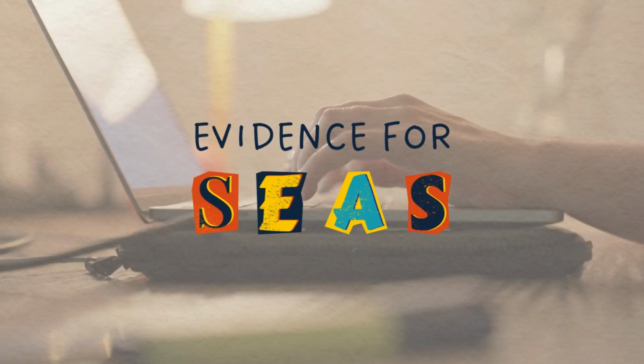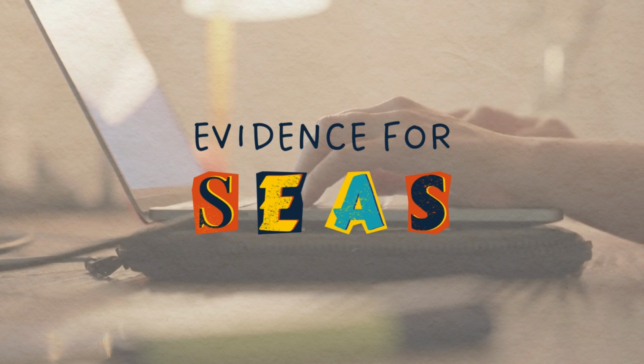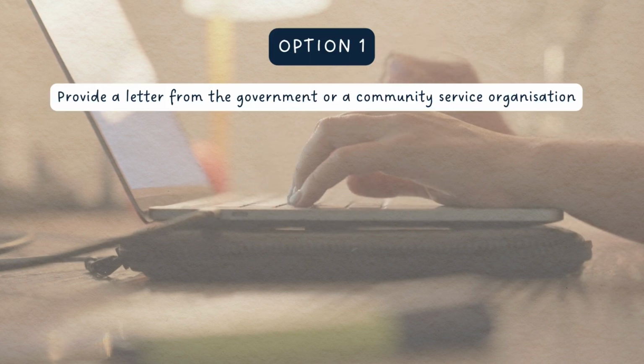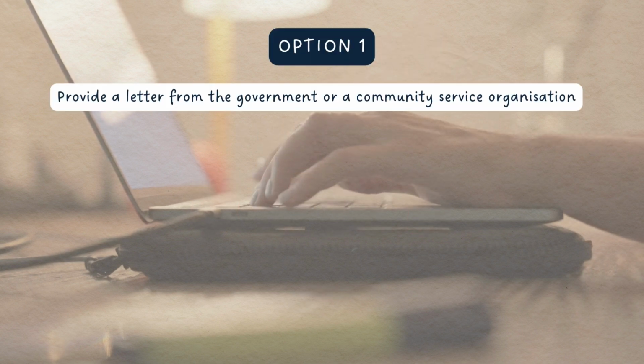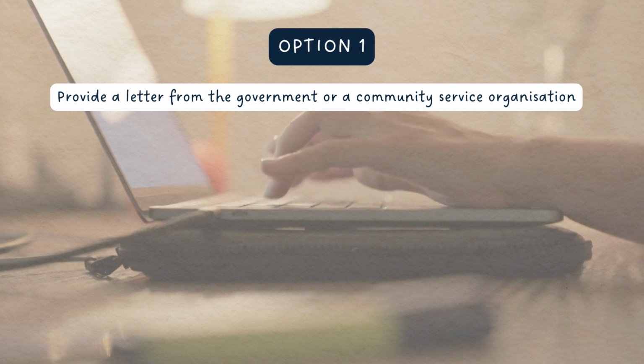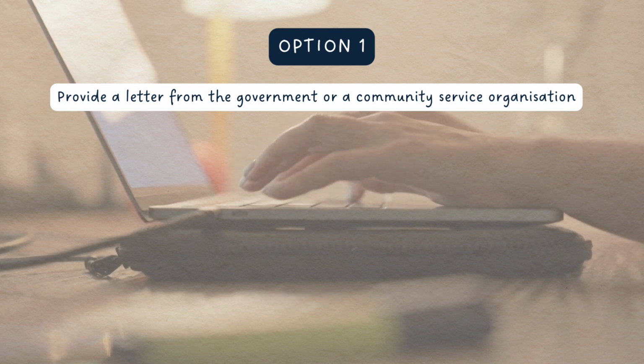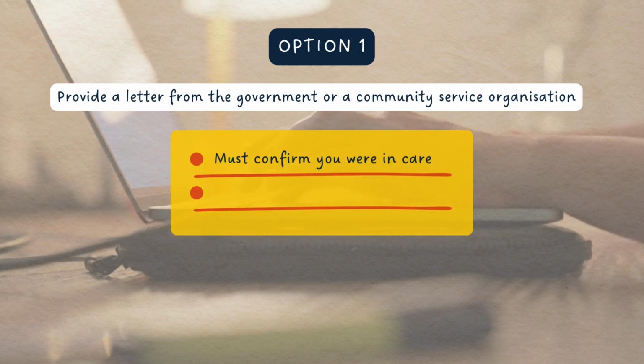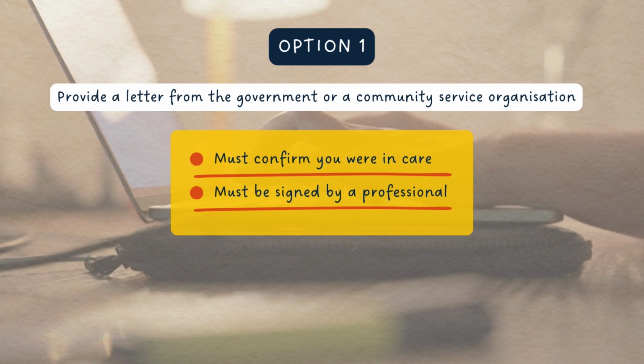When you apply under SEAS, you need to provide information about your experience. This is called evidence. There are a few different ways of providing this for Category 4. You have the option to provide a letter from a government or community service organisation who supported you while you're in care. This letter needs to confirm that you were in care and needs to be signed by a professional.